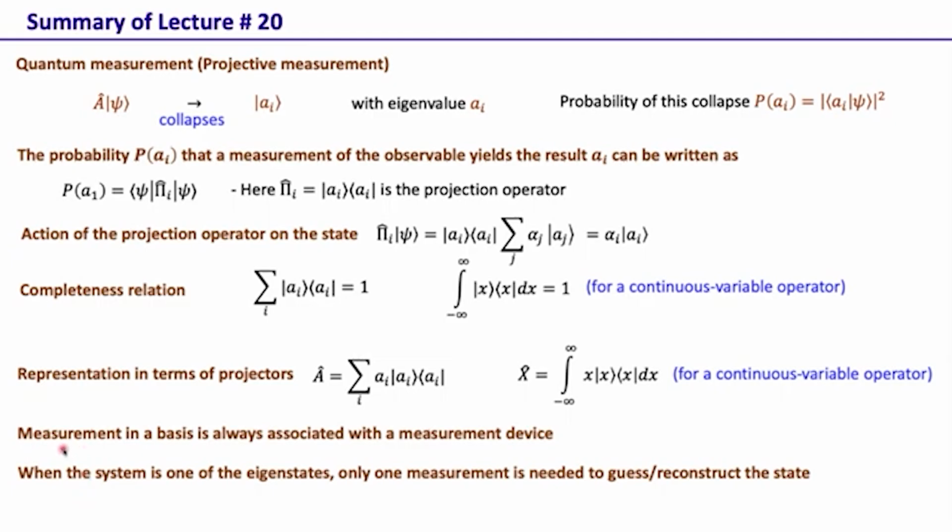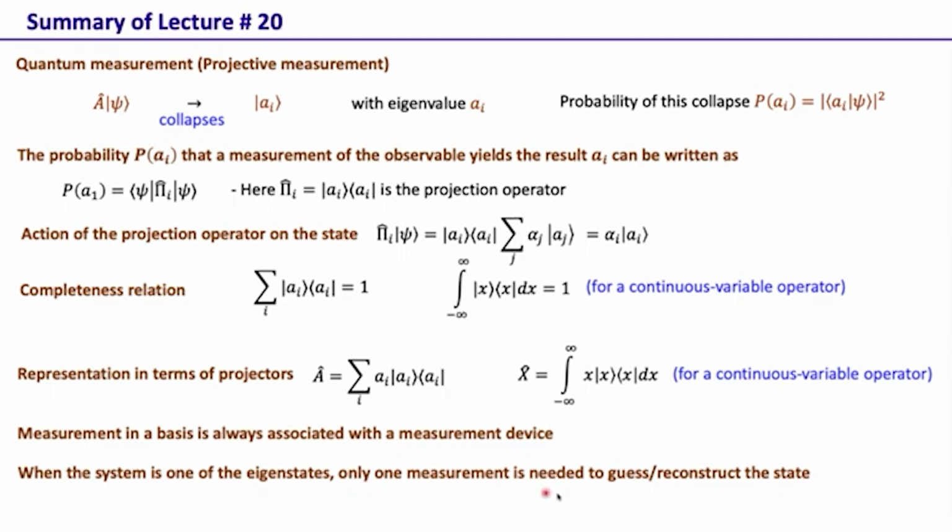Now one of the aims of quantum measurement is to be able to find or predict or reconstruct the unknown quantum state. But if one knows that the incoming quantum state is in one of the eigenstates, then only one measurement is needed to guess or reconstruct the state in any basis.